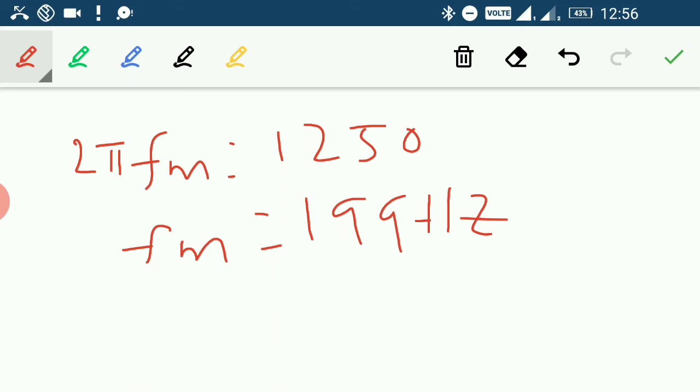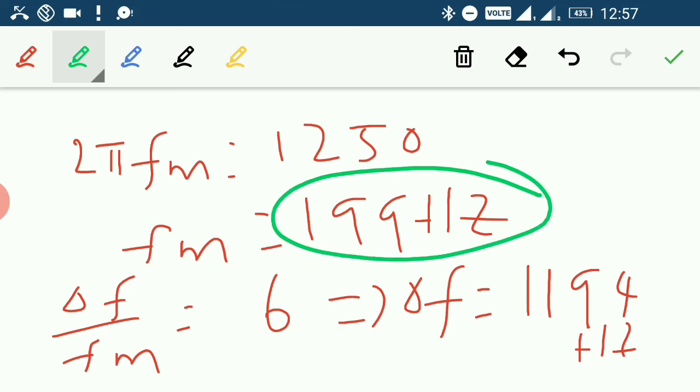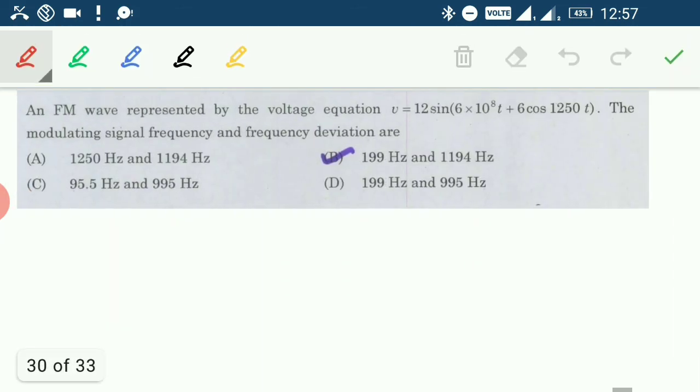199 hertz. Then kf Am or del f by fm, if you compare with the general equation, is equal to 6. Fm I found 199. This implies del f is equal to 1194 hertz. So the option is modulating frequency is 199 and frequency deviation is 1194. So let us go and see where is the answer. It is 199 and 1194. Option B is the correct answer.